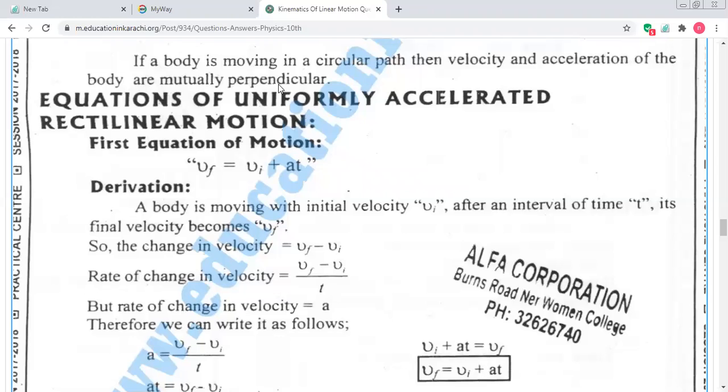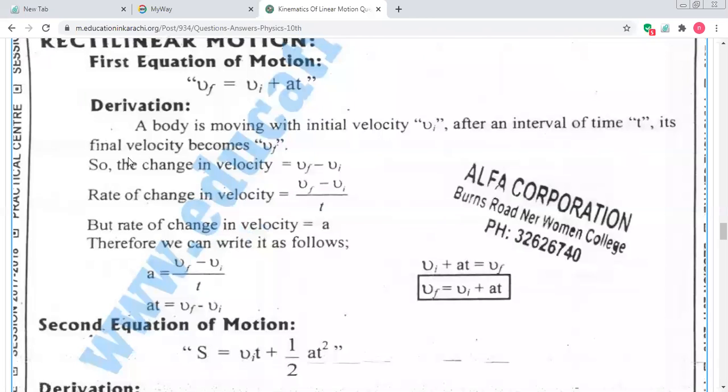Okay, don't go to a main topic, just go to a subtopic. First equation of motion. The first equation of motion is in front of you: Vf is equal to Vi plus At. This is the main heading, and you will prove this formula. Okay, you will prove this formula.